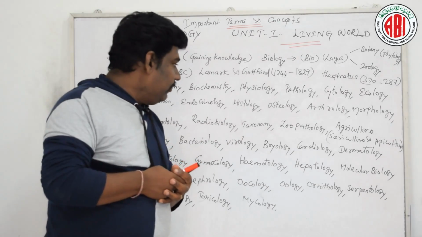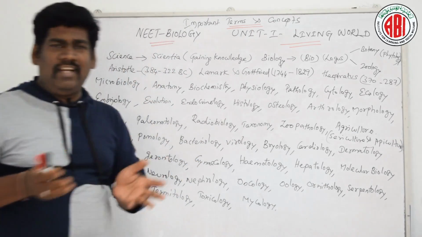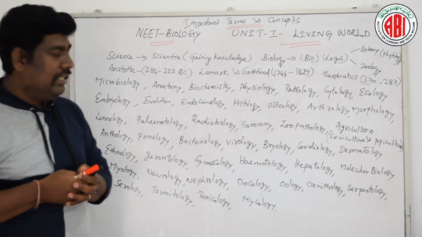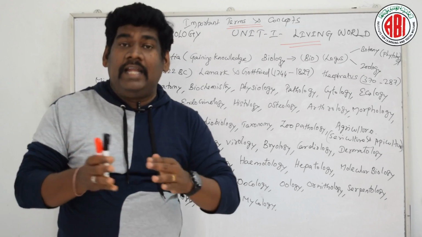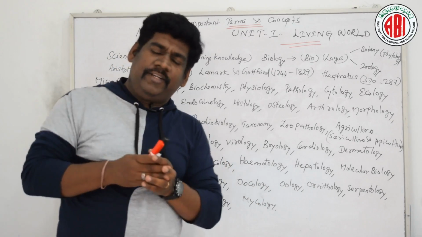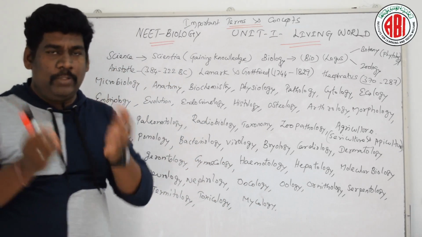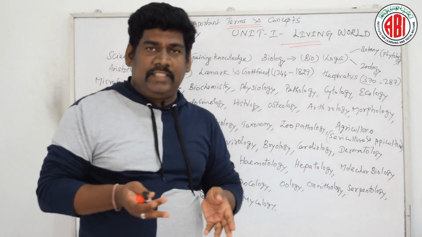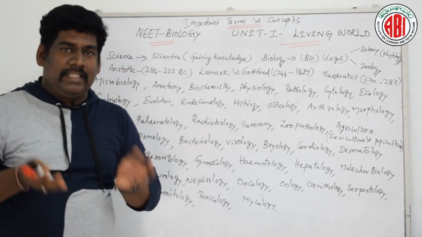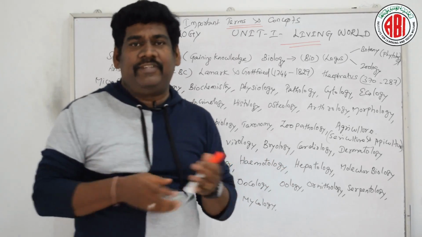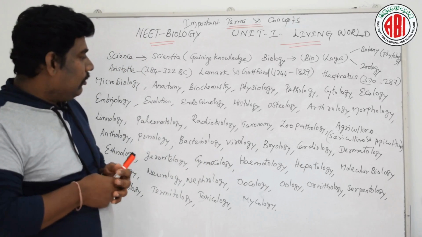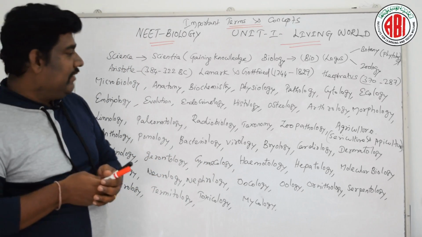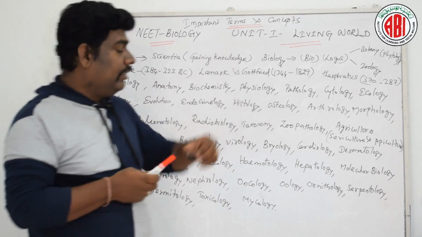When we are talking about histology, histology is a branch of science which deals with studying tissue and the different types of tissue. There is a variety of tissues we are able to see in living organisms, especially in plants, animals and human beings. That branch of science is histology.